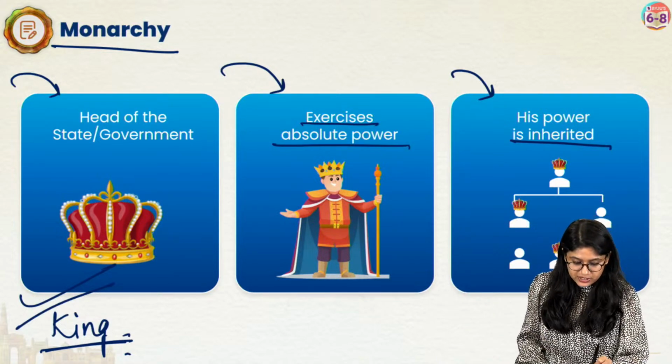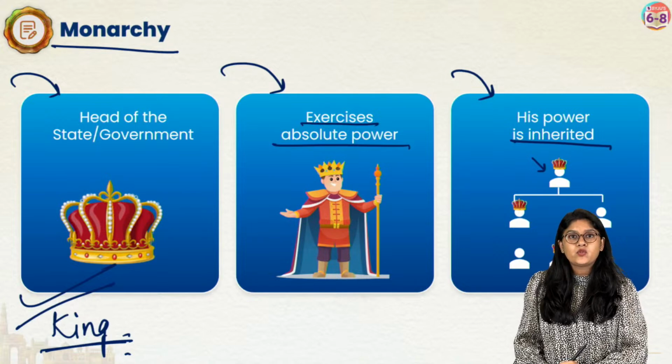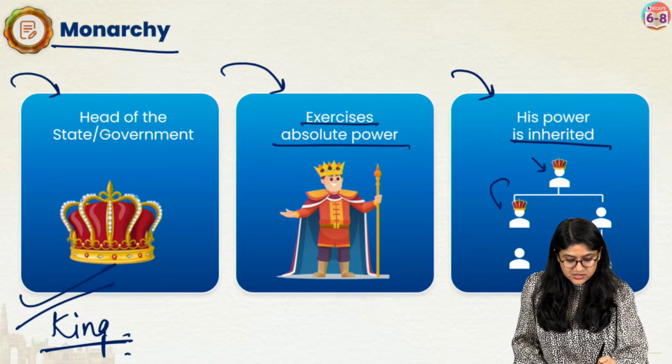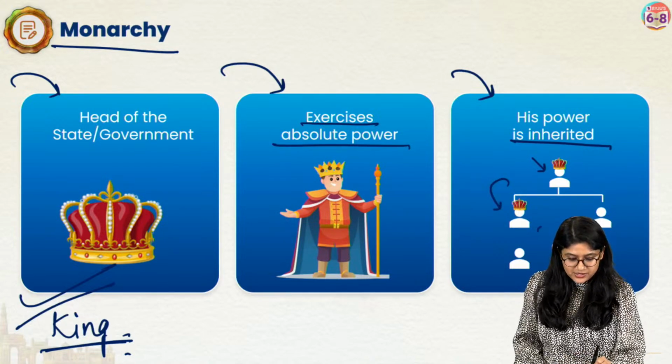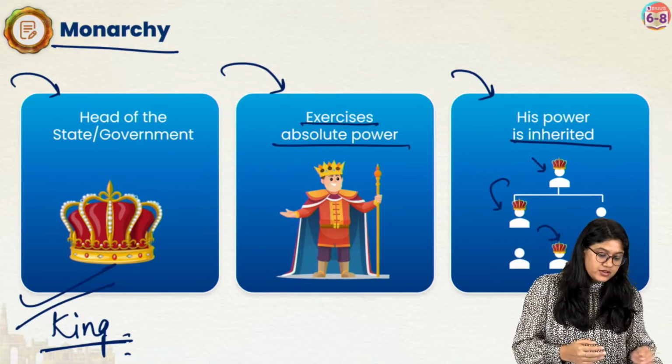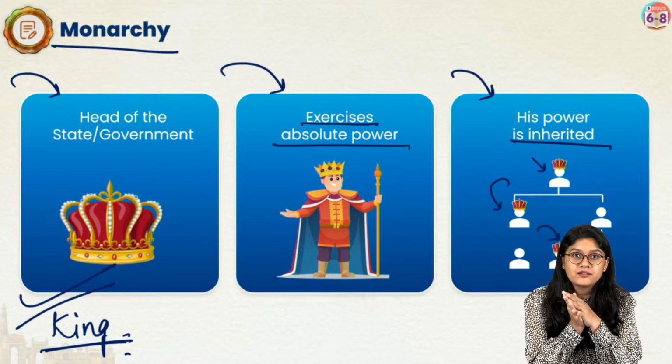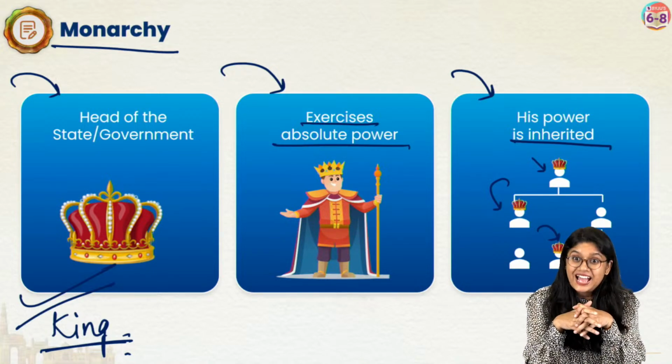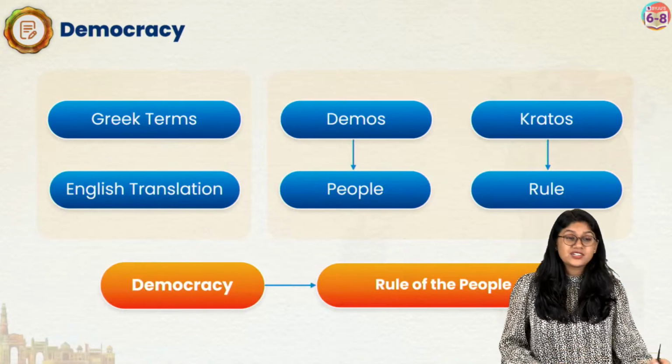For example, if he is a king, what will happen? His next son will be the king, and the next son will be the king. So it is inherited. This is important for us to understand. In monarchy, the king has all the control and is the one who makes the rules and regulations. Okay? Then of course we have democracy.